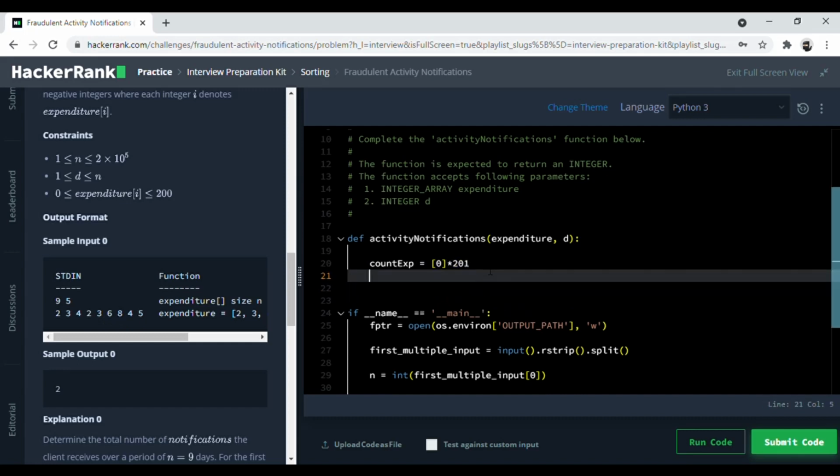And then I'll create a variable called end, which is equal to d, and this is done so that we only count the trailing days and not anything beyond that.